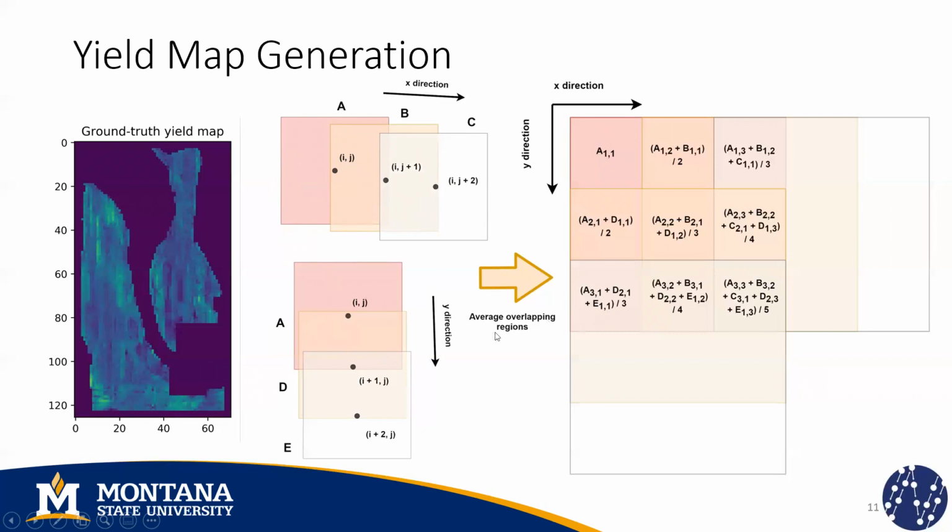And we do that by averaging overlapping regions. This upper left pixel is special because it does not overlap with any other patch. So we don't need to do anything with it. But here we do because this pixel comes from the intersection of the patch A and B. So we average 2 values. This pixel is special because it comes from the intersection of 5 different patches. So we need to average these 5 different values.